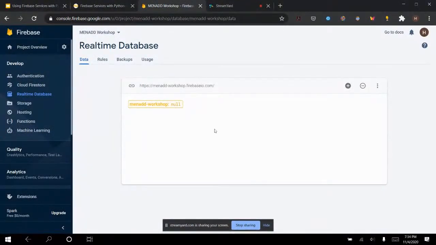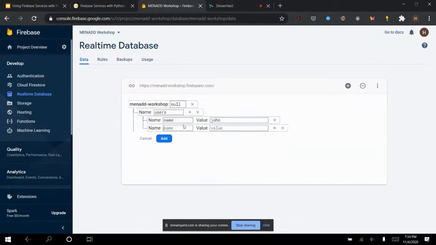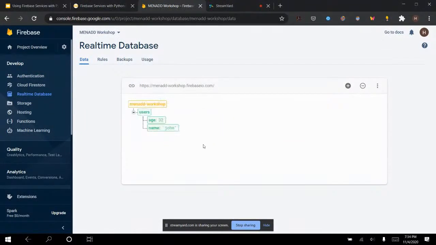Here is my real-time database. It's currently empty. Now I can add nodes like this. I can add users and add children to it, and then give this guy the name John, and then another element for it, age 32, and I add, and this is what it looks like. It's hierarchical: root node and child nodes.